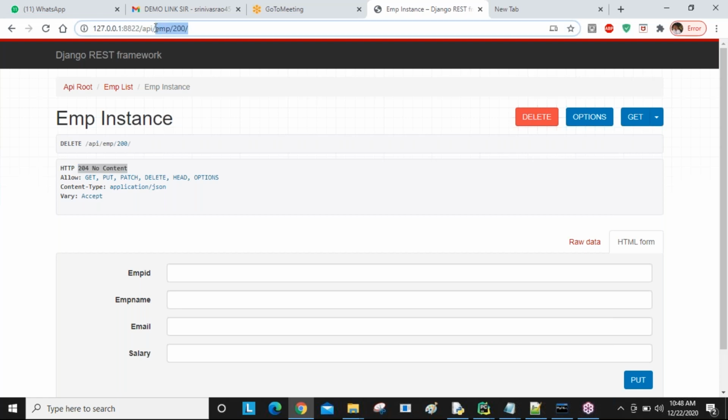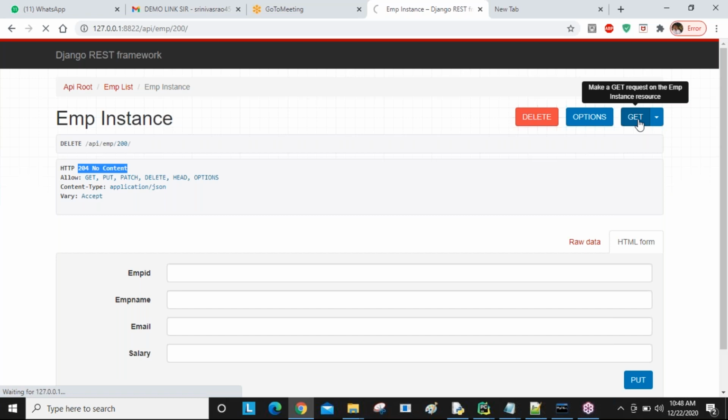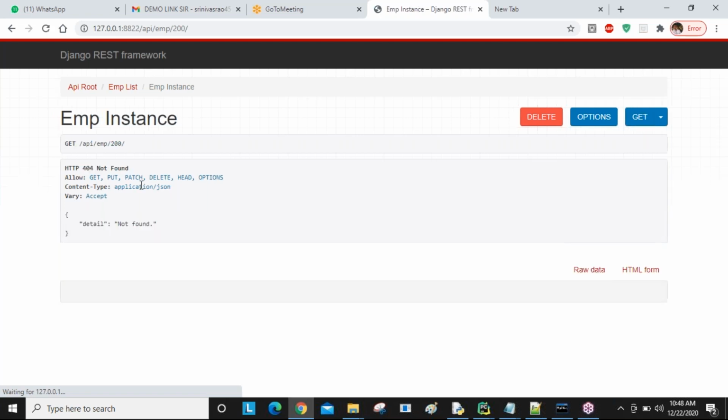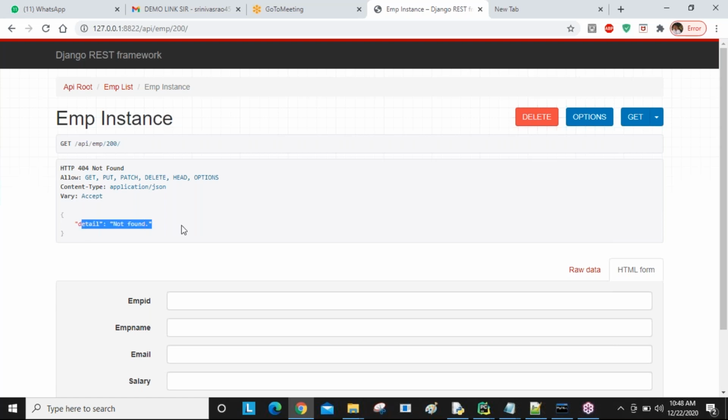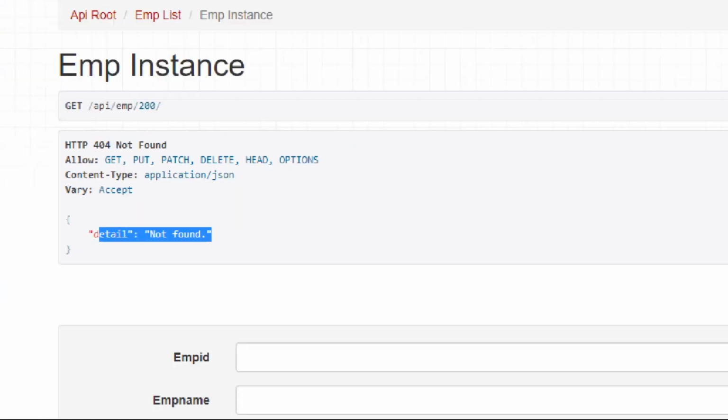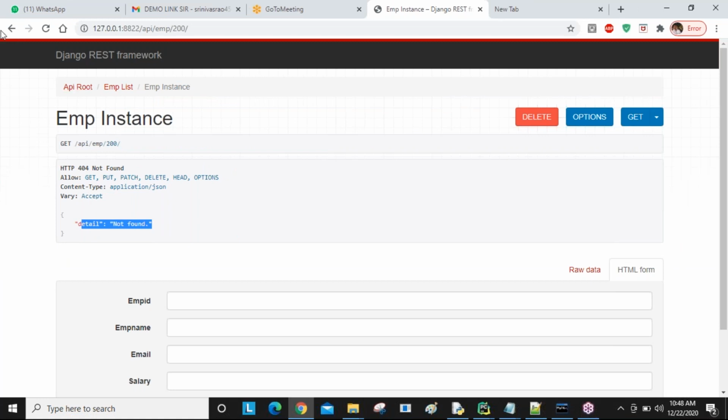Now this record 200 is deleted. If I try to delete again, or else if I try to get it, then it returns a 404 error, detail not found, meaning that it is not available. These are all ready-made facilities provided by REST API by default to do the CRUD operations. Understanding, guys? These APIs are used by other application people to interact with our application.